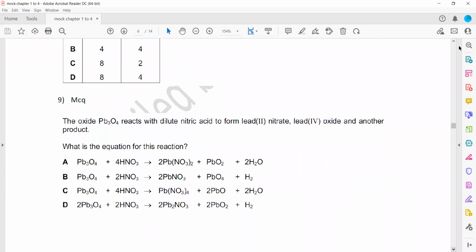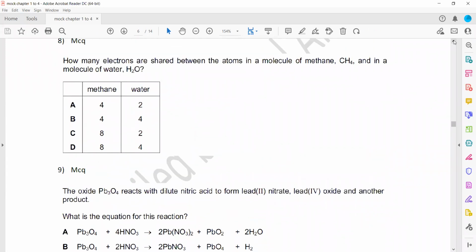Like H2O, you have to check. H2O means it contains 1 oxygen and 2 hydrogen. Hydrogen shares 1, so if hydrogen shares 1, oxygen will share 1 from that side. Same thing, if hydrogen shares 1, oxygen shares 1 from that side.